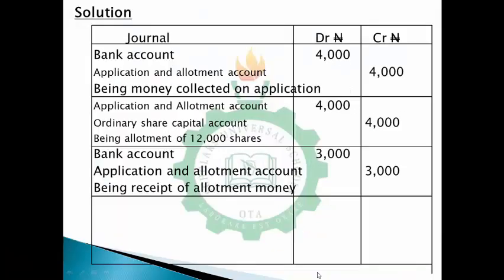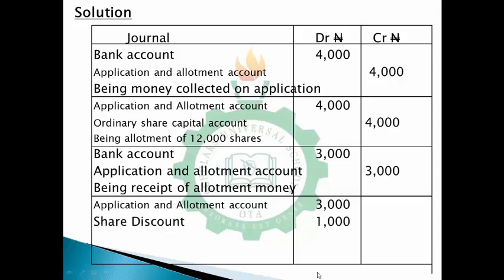So at the point when you are giving them shares, you'll be giving them shares to the tune of 4,000 naira. So in that case, you will debit your application and allotment account with 3,000 naira, which is the amount that they've paid, and the remaining balance of 1,000 naira will be debited to your share discount account.